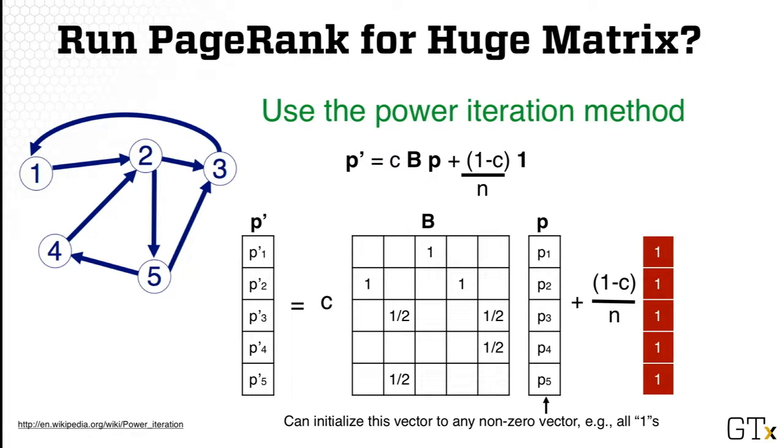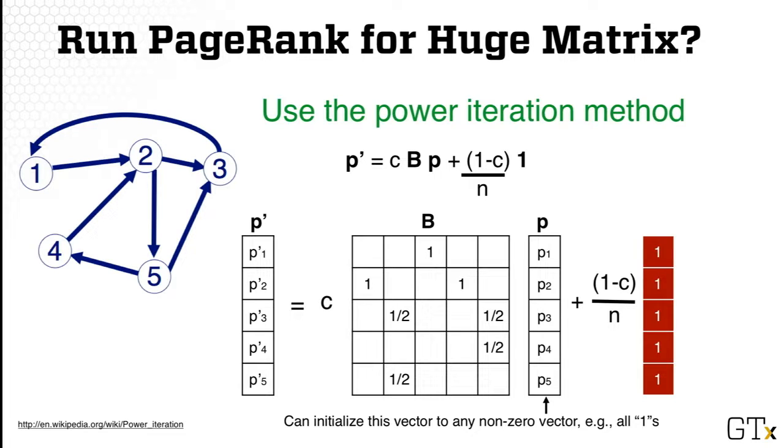So that formula is actually also a very scalable way to compute PageRank for large matrices or large graphs. It can scale to billions of nodes and edges. To compute this, we are essentially using the power iteration method, which you probably already learned in a linear algebra class. So what that means is we can iteratively apply the algorithm again and again and again.